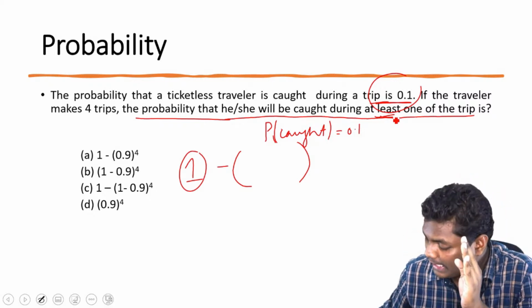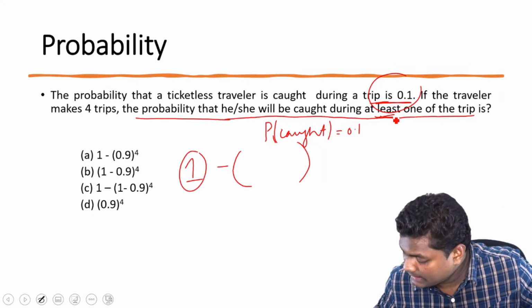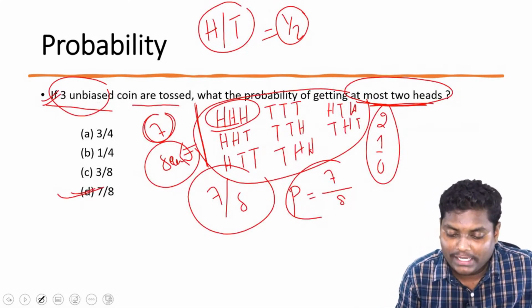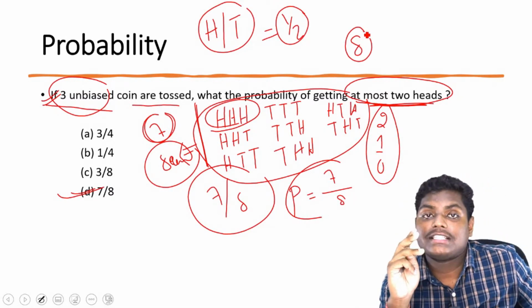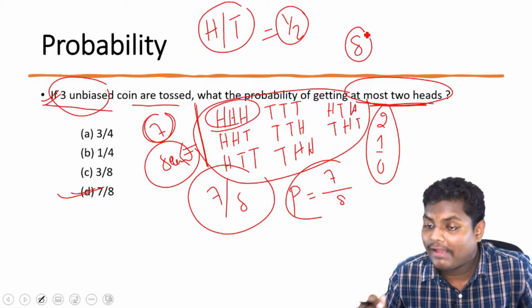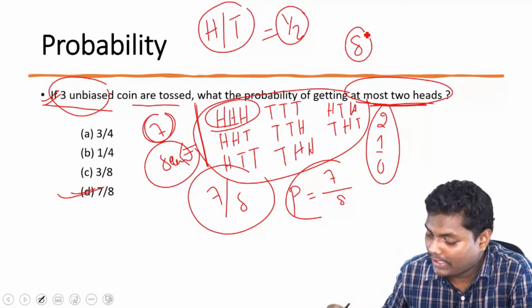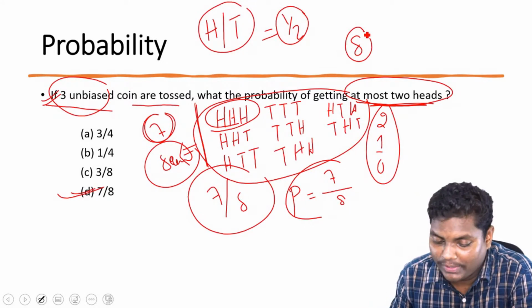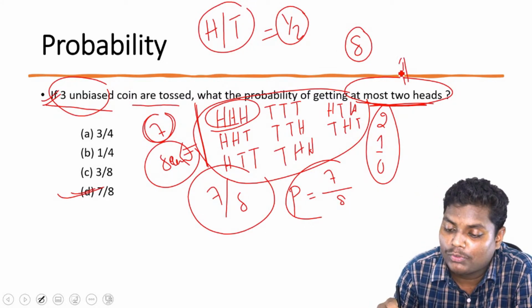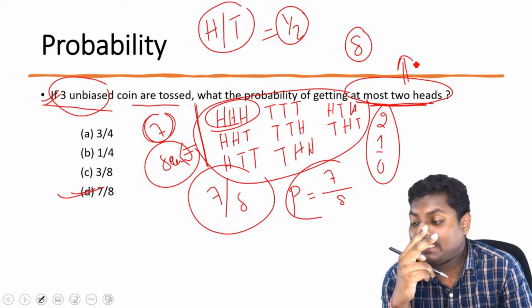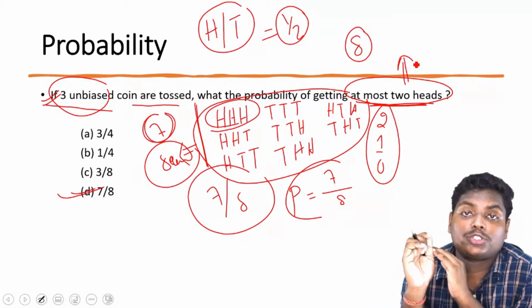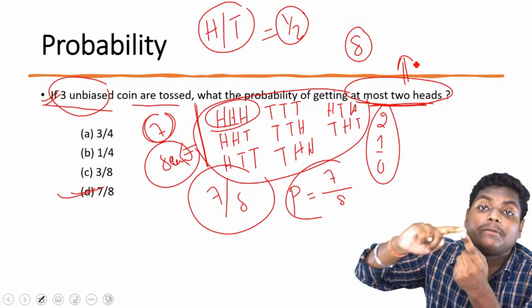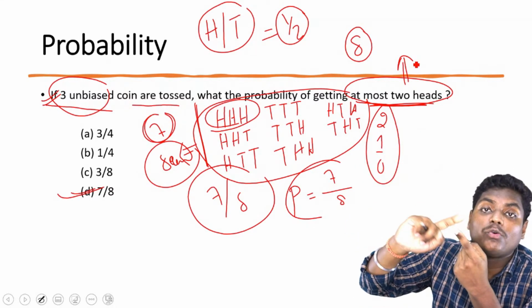Paramita is asking about 7 by 8. See Paramita, we have 8 different combinations when we are tossing 3 coins. But since it is at most 2 heads, what does it mean? At the maximum. There is no lower boundary to it.